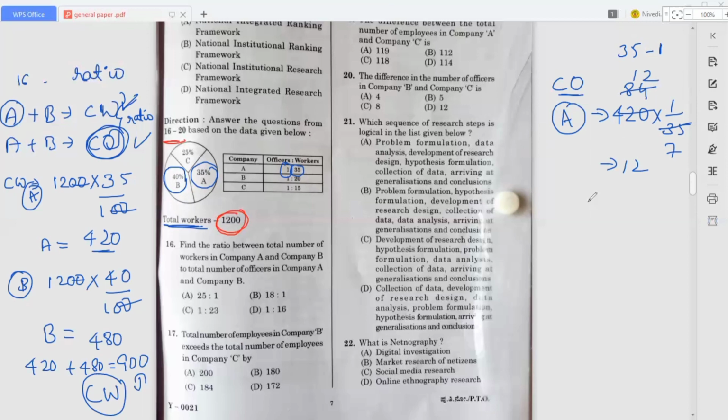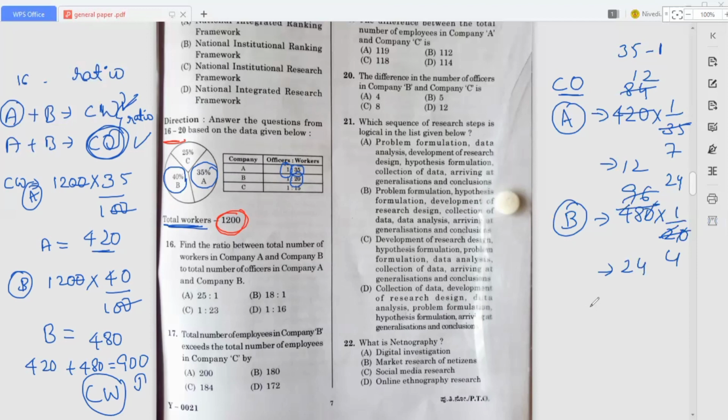Okay, so now move on to the company officers of B. When it comes to the workers, we got 480, right? So 480 into how many workers for B? See here, 20 workers for one officer. So that's why 1 divided by 20. Okay, so here the zeros cancel. 5 fours are 20, and 4 fives, 6 are, and also 24. Okay, so here I got 24.